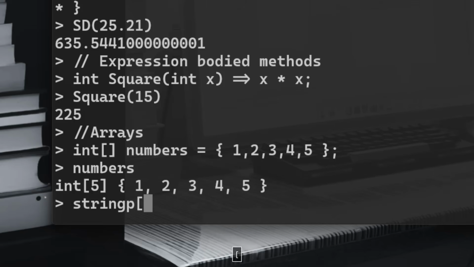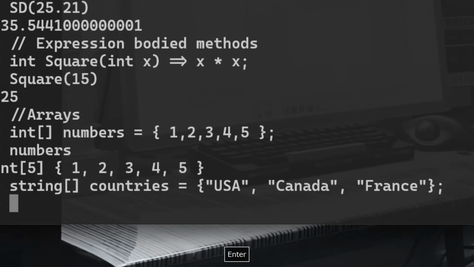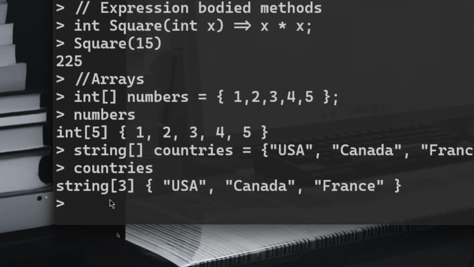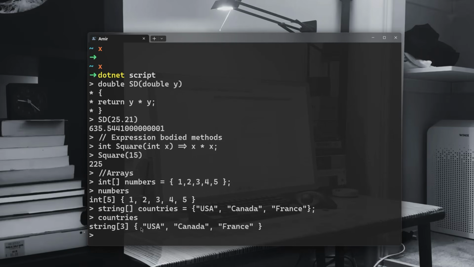So let's say string, for example, string names or countries. We can have here USA, we can have here Canada, France, and if you do like this, countries, you're going to see that we have string of 3 elements, USA, Canada, and France. So square brackets always indicate an array.